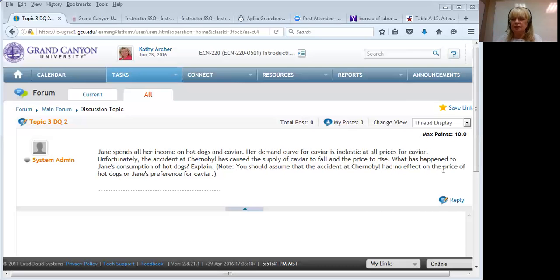Here's another thing to think about, and we can talk about this as we discuss your responses, which I'm really looking forward to reading, by the way. Will Jane's demand for caviar remain inelastic at all prices? Think about it. At $50 an ounce, she's still buying. At $500 an ounce, maybe she's still buying. At $5,000 an ounce, maybe she's still buying.